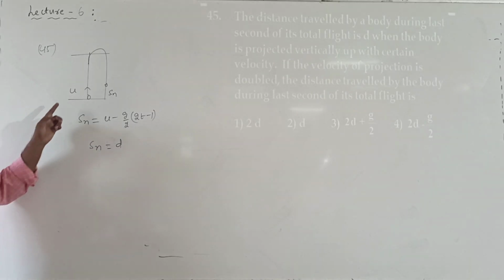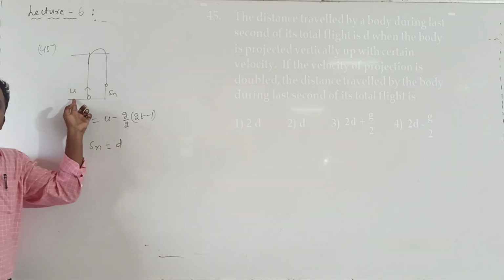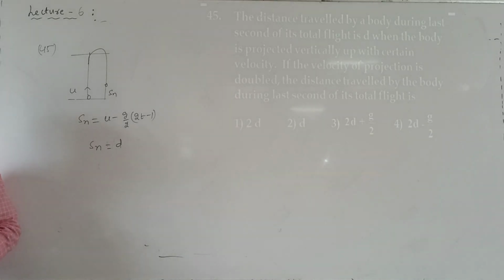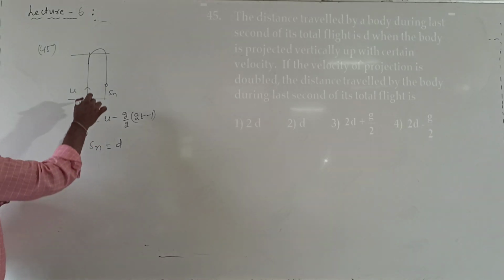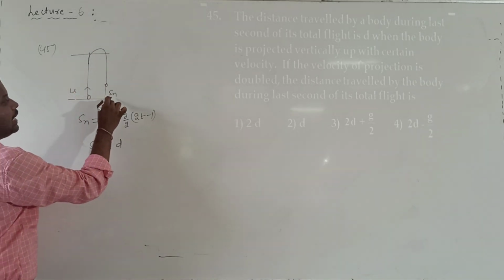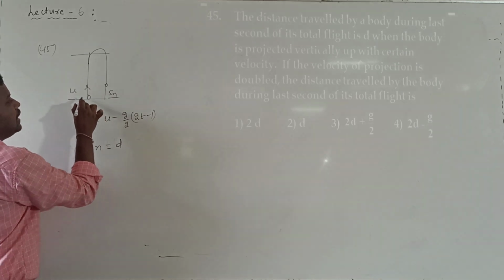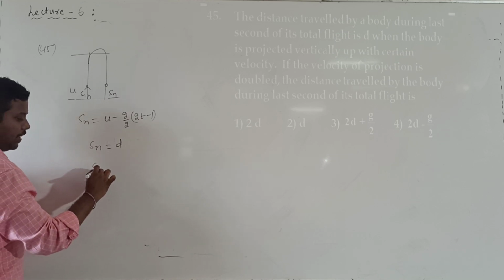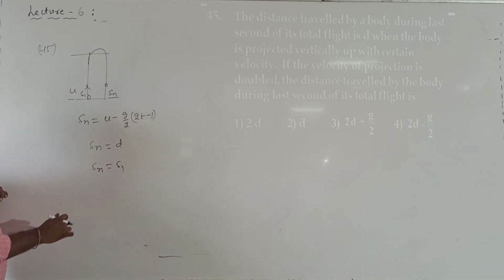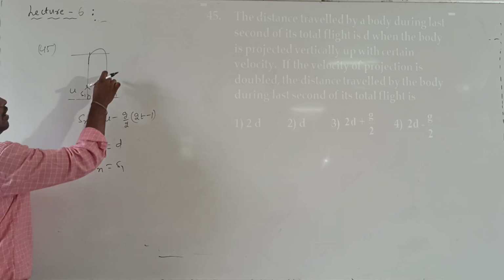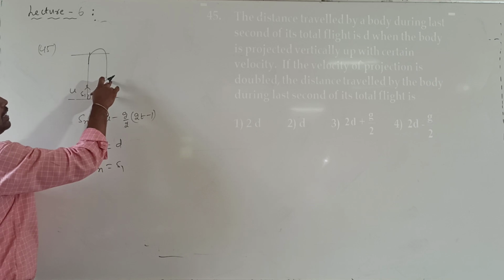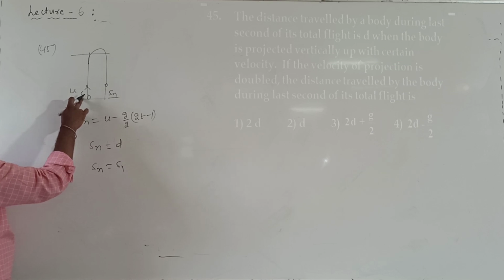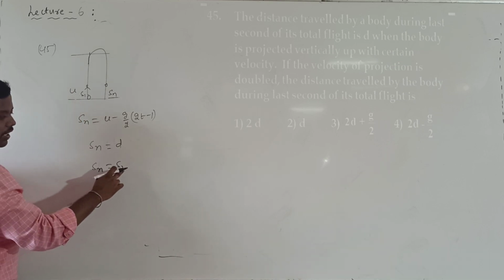Now with the velocity u projected, they are asking us to calculate the distance travelled when the velocity is doubled. Actually, the distance travelled by the body which is falling in the last second of its journey is the same as the distance travelled by the vertically projected body in the first second of its journey. So Sn value is equal to S1.